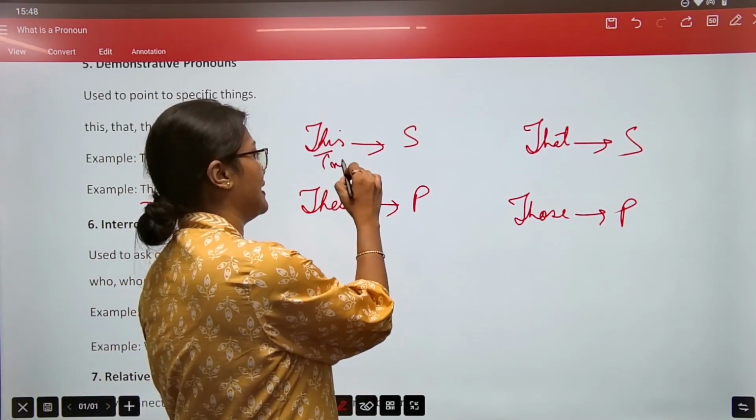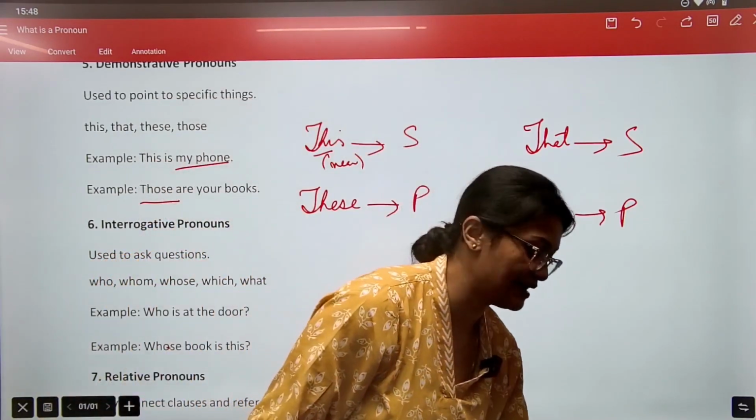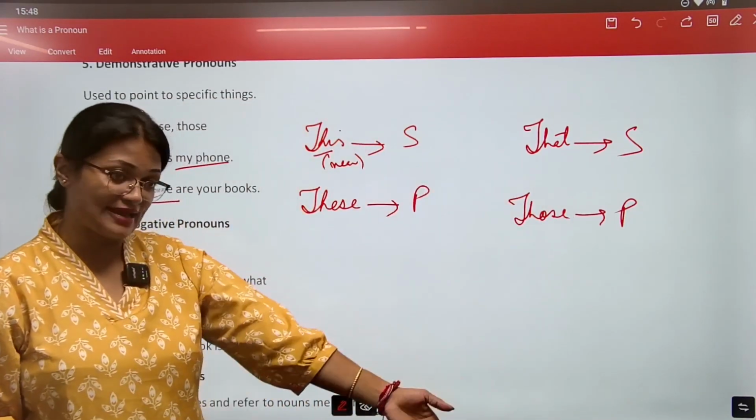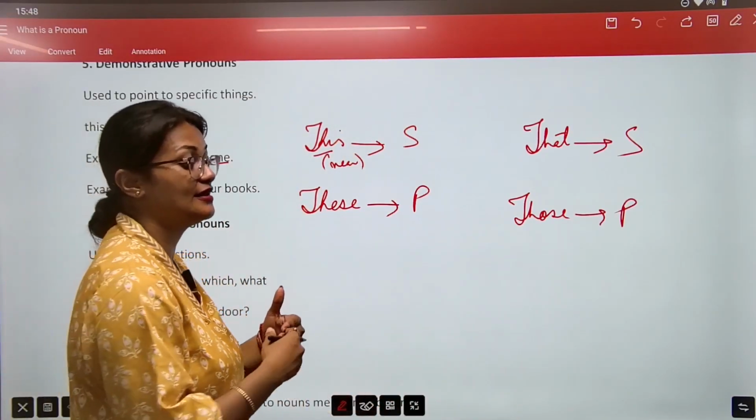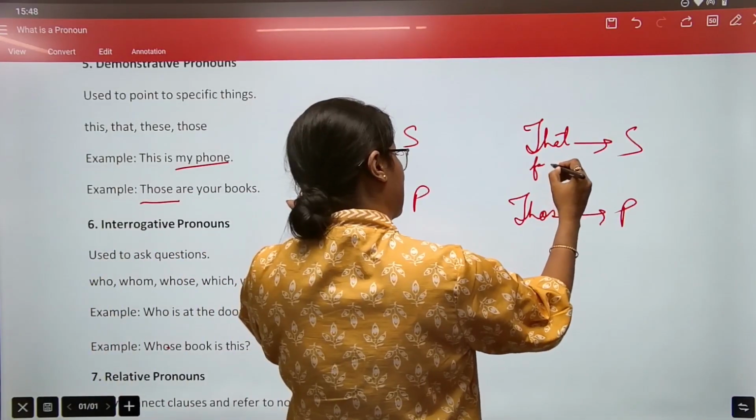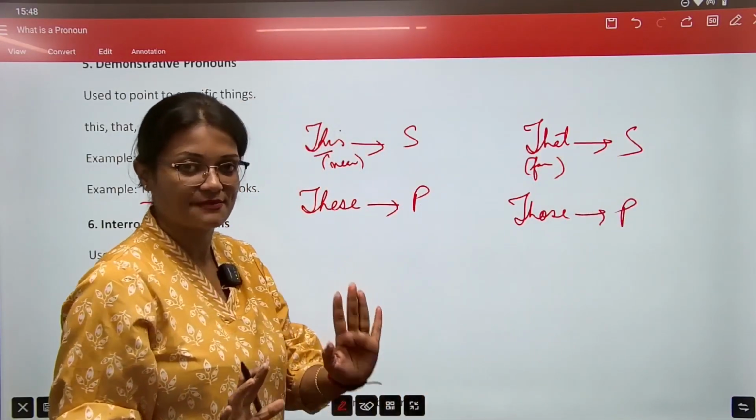So position में ये near है. जैसे ही मैंने फोन रख दिया है कहीं पे and I go back and I say that is my phone, because I've kept it. Now I'm not near to my phone. It is little far away from me. So ये far है लेकिन singular है अभी भी. So that is my phone.